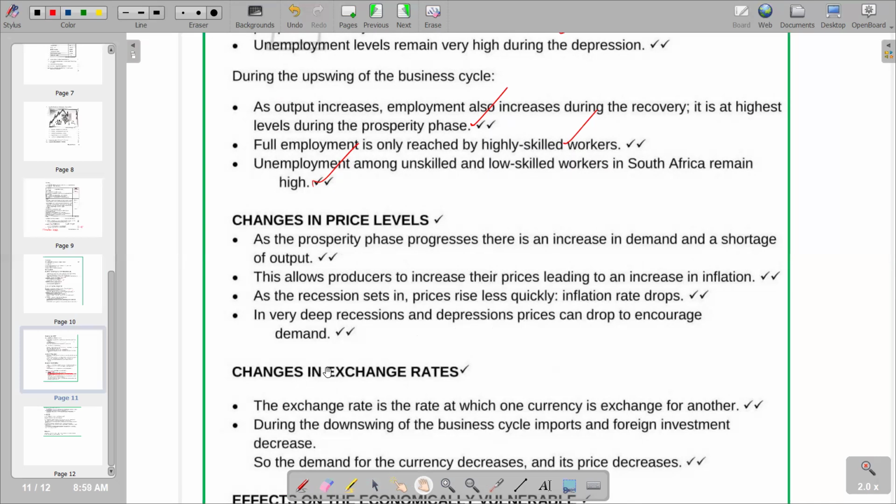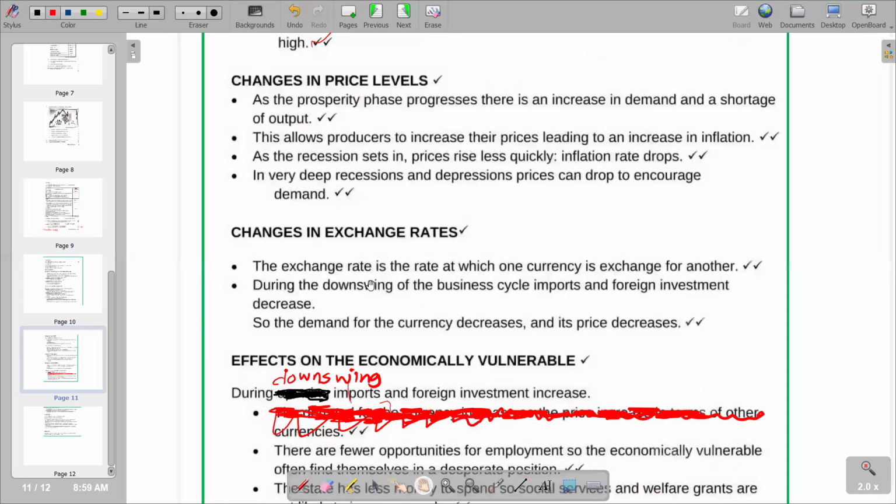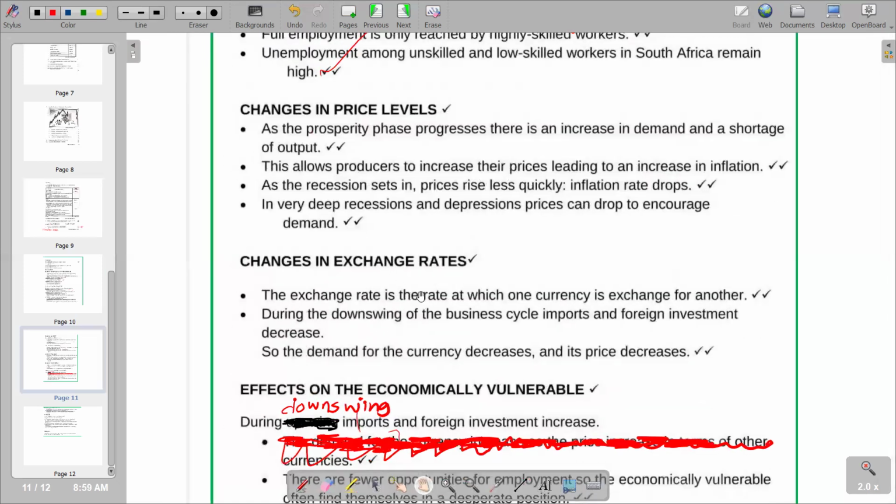Then you've got changes in exchange rates. So remember, the exchange rate, we're just saying, is the price of one currency in relation to another. That is the definition we can give of the exchange rate. So how is it affected when we are having business cycles in terms of upswings and downswings? The exchange rate is the rate at which one currency is exchanged for another.